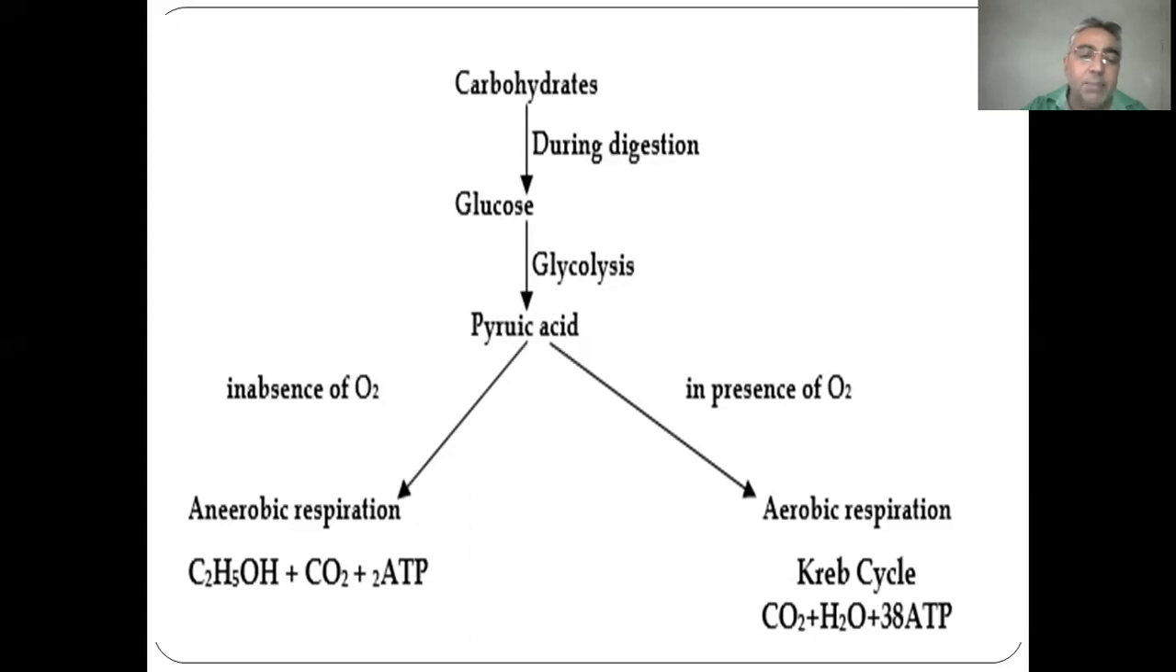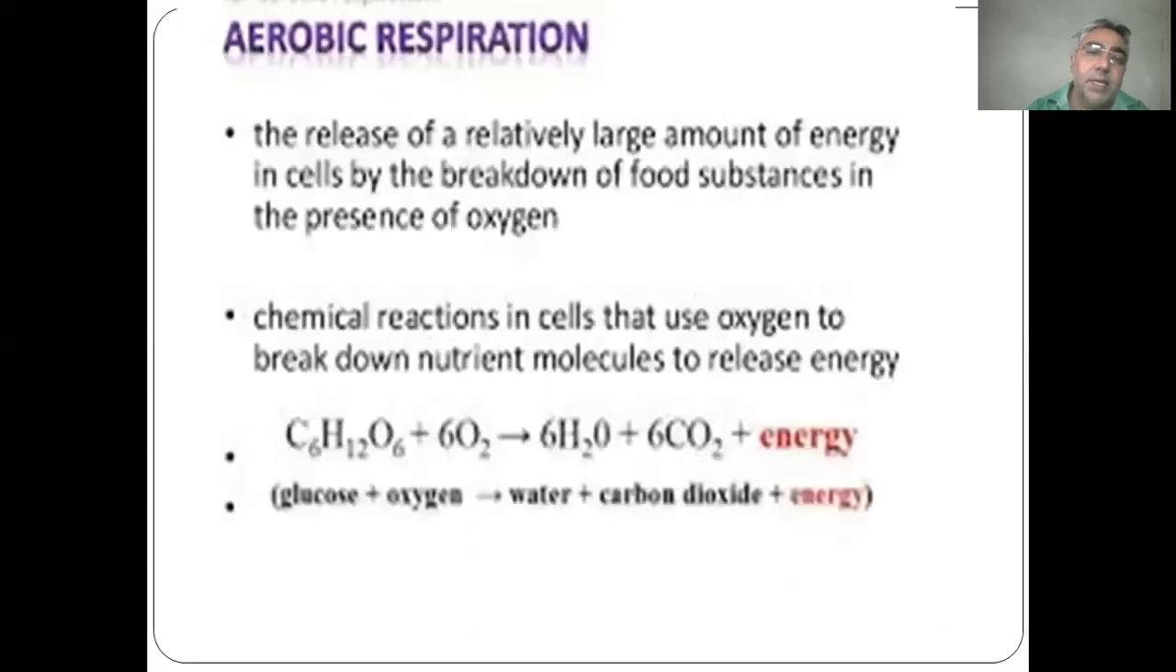After that, in the absence of oxygen, anaerobic respiration takes place, forming ethyl alcohol plus carbon dioxide and ATP. It takes place in yeast. In the muscle cells of human beings, anaerobic respiration forms lactic acid, carbon dioxide, and 2 ATP. So you may also differentiate between aerobic and anaerobic respiration.